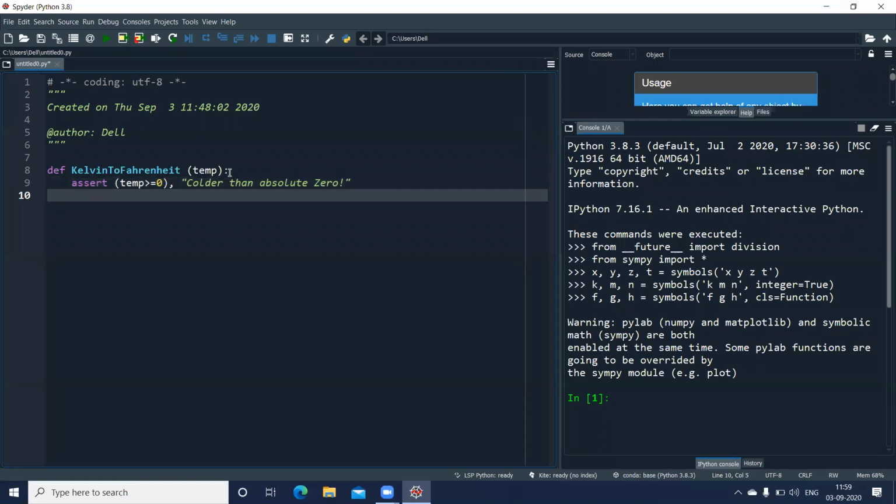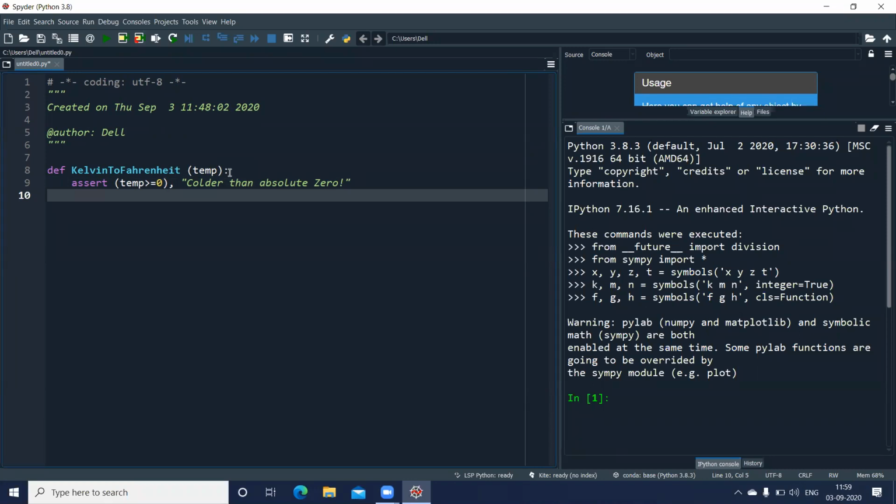Now try to understand how this line number 9 will be executed. When it sees the keyword assert, it'll check the expression, temp, my temperature, greater than or equal to 0. If it is, the exception will not be raised, and we'll go to the next line.